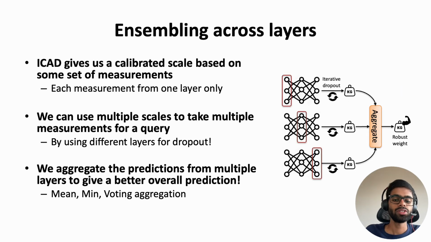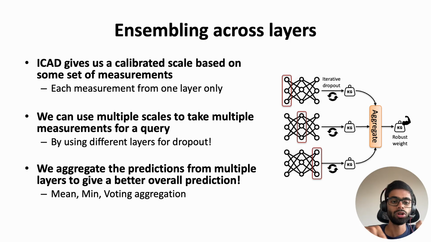So everything which I described earlier was referring to using dropout within one layer. But in our main method, we actually ensemble the predictions over the earlier layers, the middle layers, and then later layers.